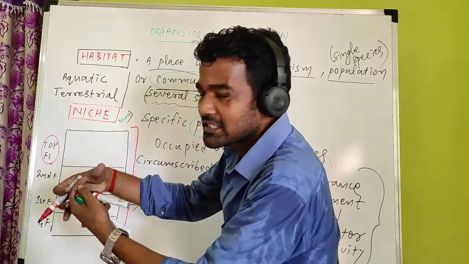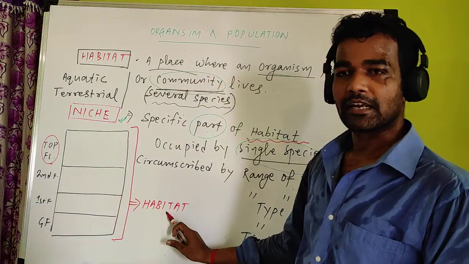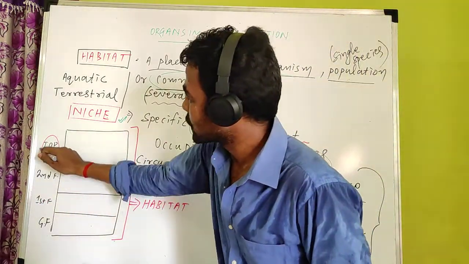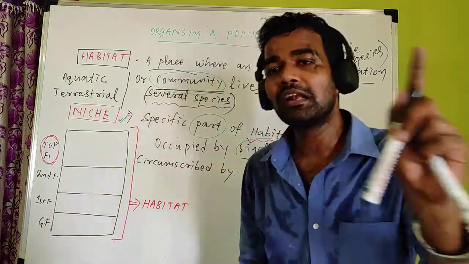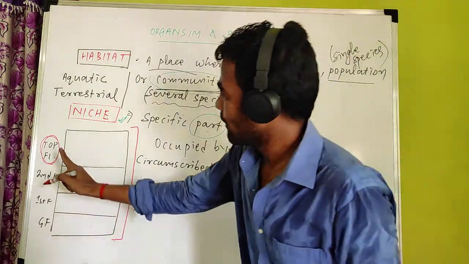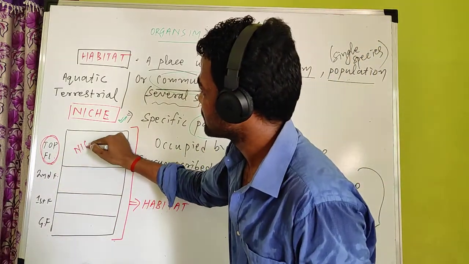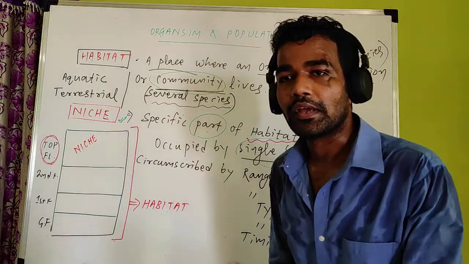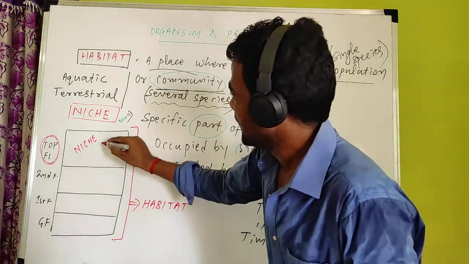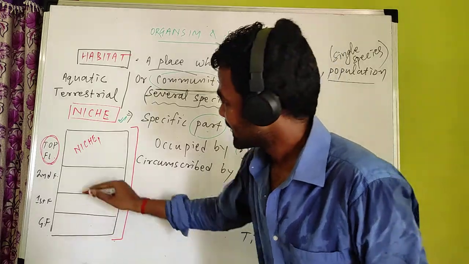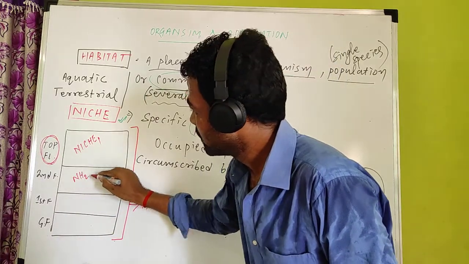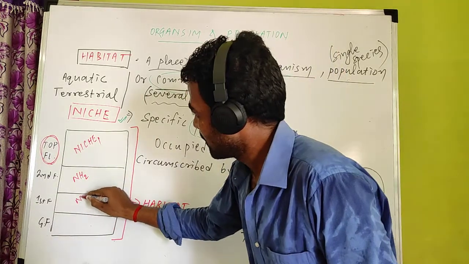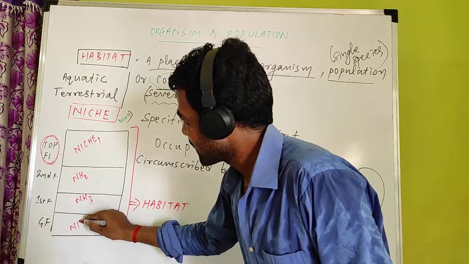Everything when mixed in a combined manner is called habitat. But this top floor we cannot call a building. Top floor is called niche. Clear? So there will be many niches. Let this be niche number 1. Can I write this is niche number 2? This is niche number 3. This is niche number 4.